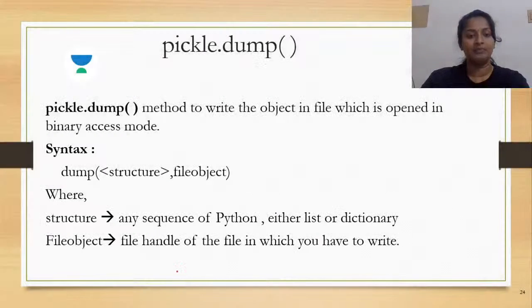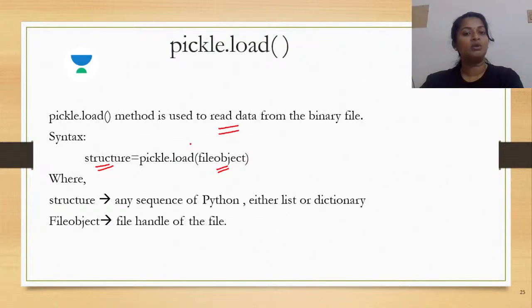See, how did we do the dump method? Inside the dump method, you passed as arguments both the structure as well as the file object. So the structure was converted to the binary format and then written onto the file which was pointed to by the file object. When you're talking about the load method, what happened? You are attempting to do the read operation. So wherever the file object or the handle is pointing to, the contents of that particular file are read and stored onto the structure.